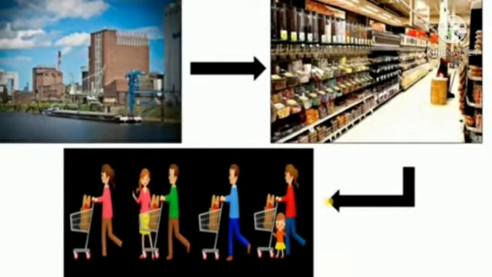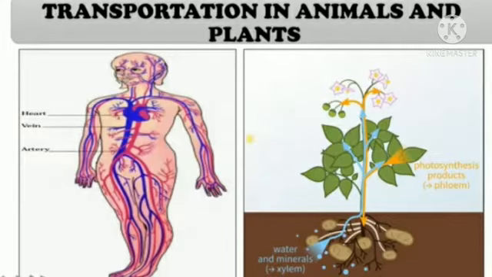Transportation is the movement of humans, animals and goods from one place to another, right children? In biology we say transportation is a life process in which substances absorbed or made in one part of the body of an organism are carried to all other parts of its body.